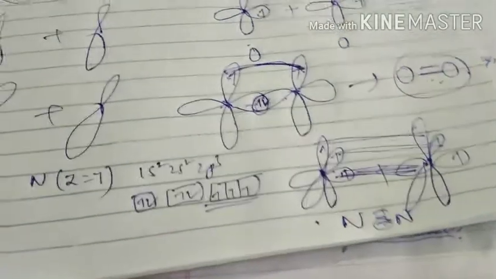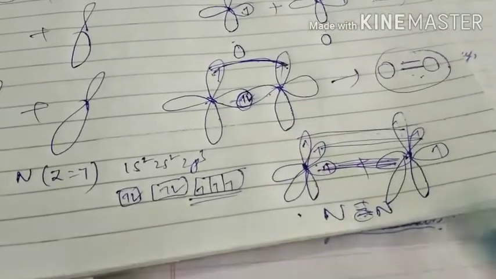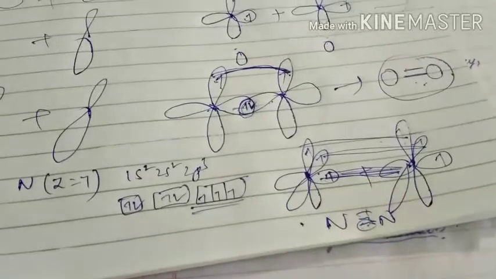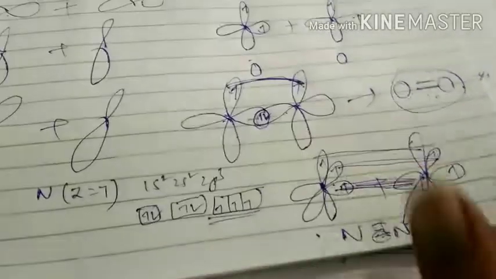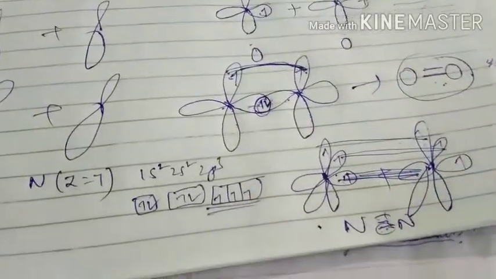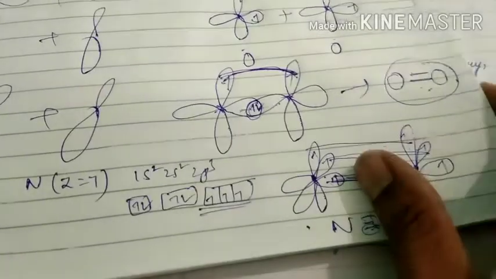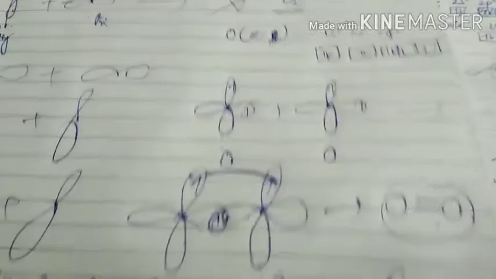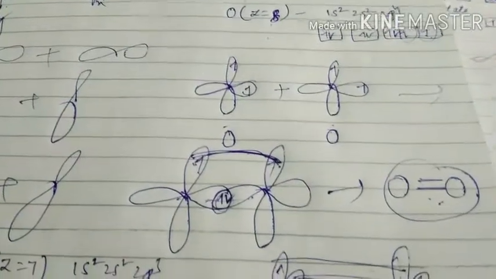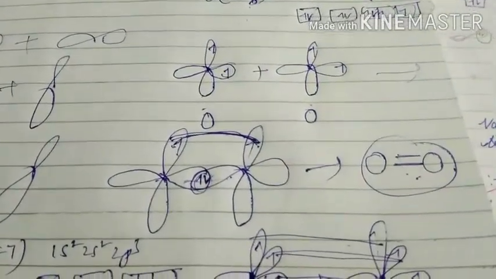Because of that, only one bond will be formed. Initially sigma bond will be formed every time. After that, pi bonds will be formed. So like that bonds will be formed between any two atoms according to valence bond theory. This is all about valence bond theory. Thank you.